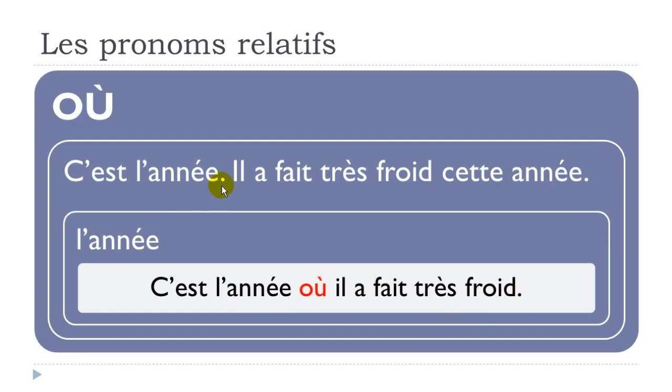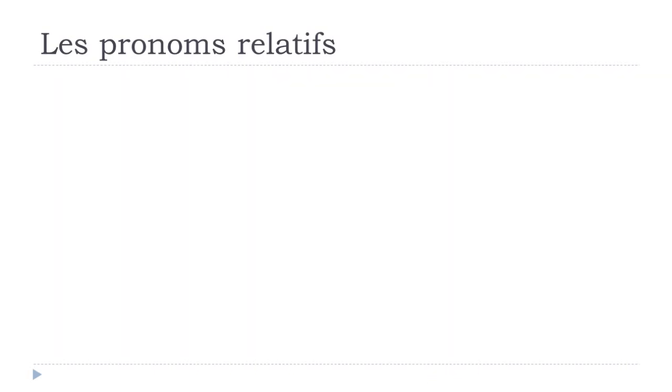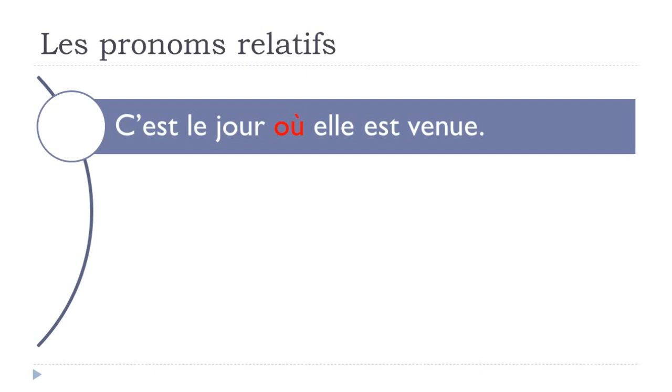Alright, so quite simple. First part doesn't change. Then you put your pronoun où, then the sentence continues like that. Il a fait très froid. Alright? A few other examples for this time concept, because in many cases people tend to think that où is only for a place, so that's the reason why I thought it might be useful to give you a few examples just to see how to use it.